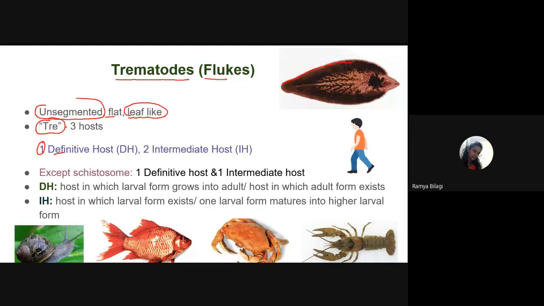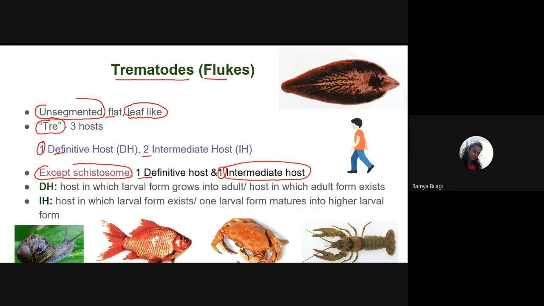So one definitive host and two intermediate hosts, except for which one? Schistosoma. In Schistosoma, how many hosts are there? There is one definitive host and only one intermediate host. This exception you need to remember, because a question has already been asked related to this exception.